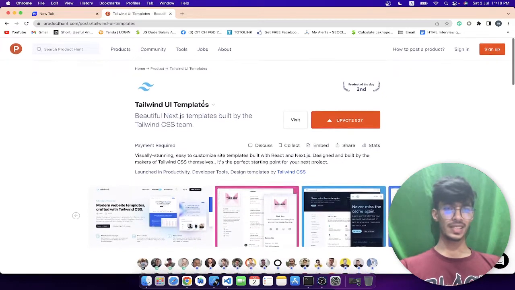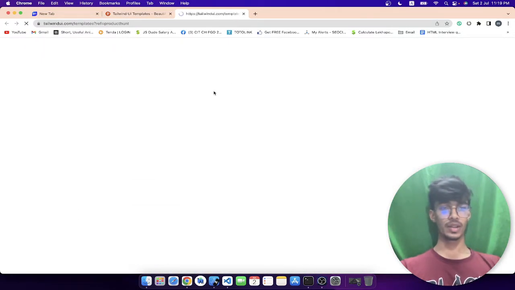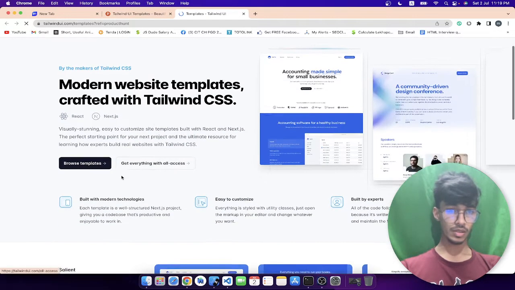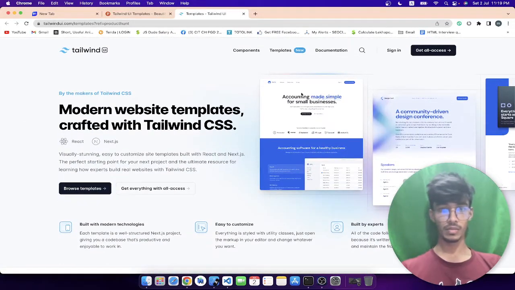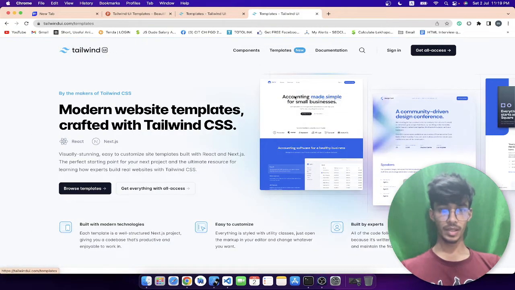Tailwind UI templates is not so fancy. It's good. If you want to use ready-made Tailwind components, you can use that using this command. Which command? I wanna show you that command. Get everything with all access. Okay. So I do not have money to buy anything, so I'm gonna show you the templates first.